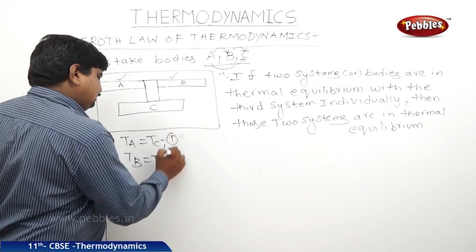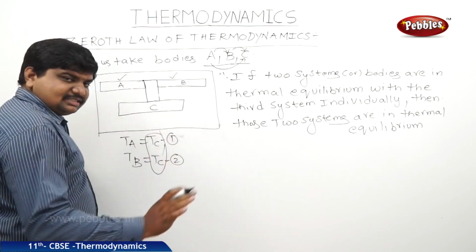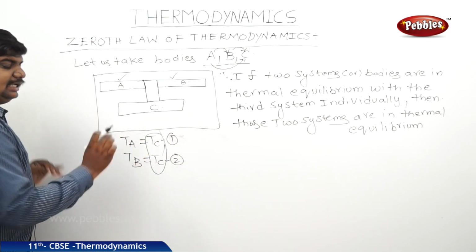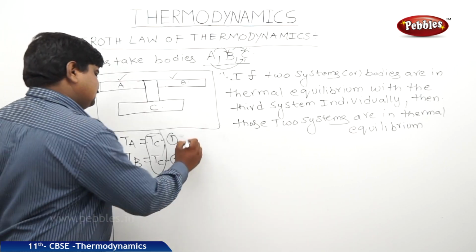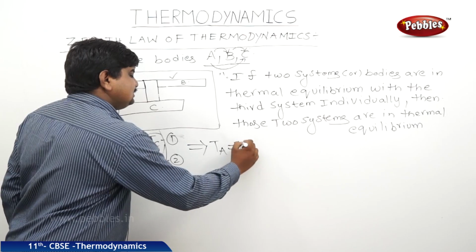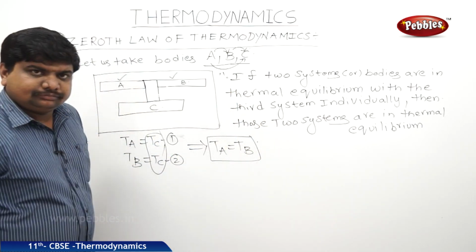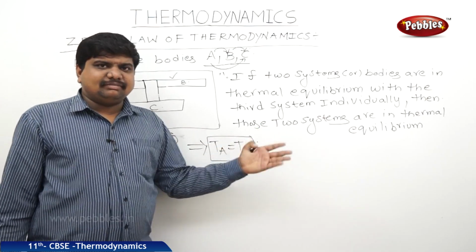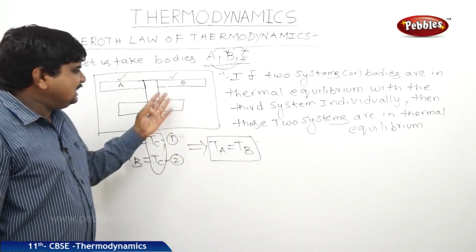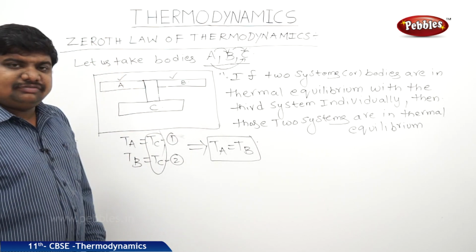This is equation 1, this is equation 2. The RHS of those two equations are the same, so we can equate the LHS of those two equations. Correspondingly we can say that the temperature of A is equal to the temperature of B. Sometimes this case is an assumption, but mostly it is possible to prove. This is the statement for the zeroth law of thermodynamics.